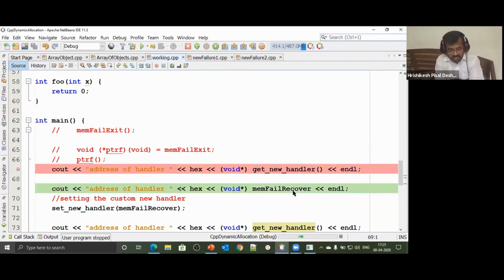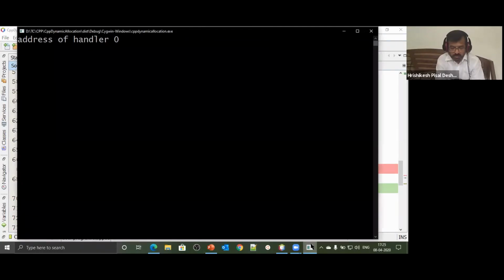But I have not set any handler. Since I have not set any handler, it should possibly give address as 0. That means by default, there is no handler that has been specified. When I say there is no handler that has been specified, it means by default we have not specified which is the function that should get called when allocation should fail. By default, there are no handlers.